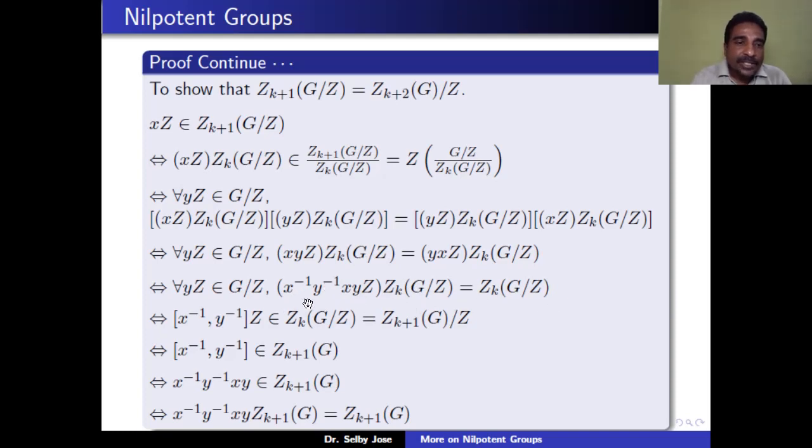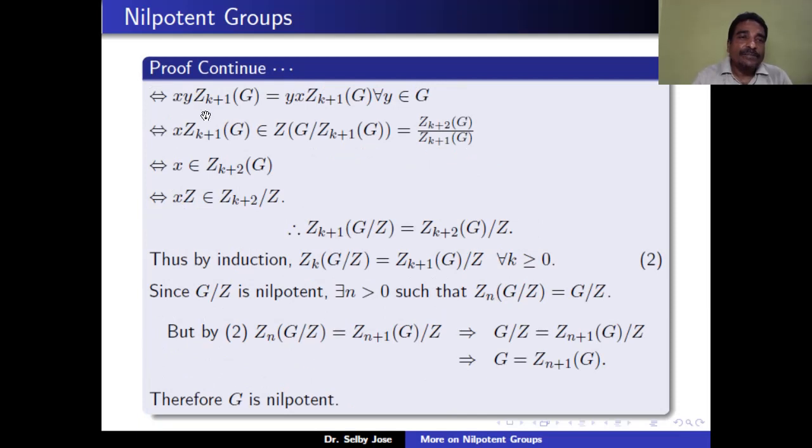That means that the commutator of x inverse y inverse, that means the coset of the commutator of x inverse y inverse, belongs to Zk of G mod Z. But by the induction assumption, Zk of G mod Z is the same as Zk plus 1 of G mod Z. That means that the coset of the commutator x inverse y inverse belongs to the quotient group Zk plus 1 of G mod Z. That means that the commutator of x inverse y inverse belongs to Zk plus 1 of G. That means that x inverse y inverse xy belongs to Zk plus 1 of G. That means that x inverse y inverse xy into Zk plus 1 of G is equal to Zk plus 1 of G.